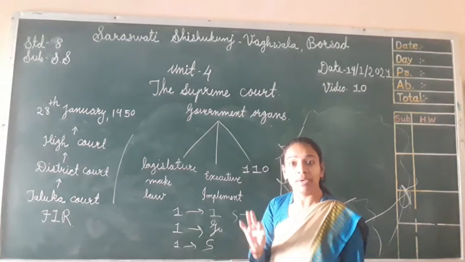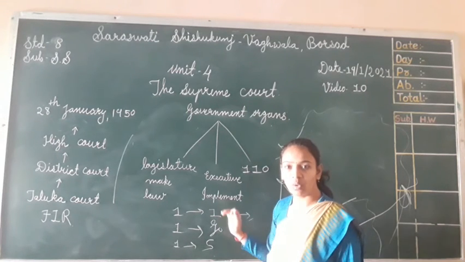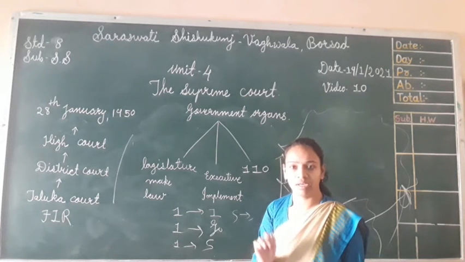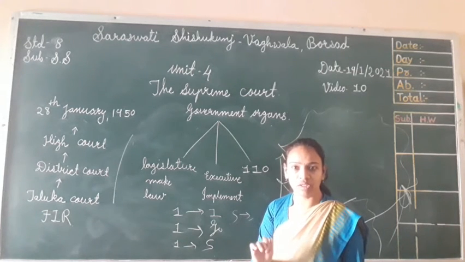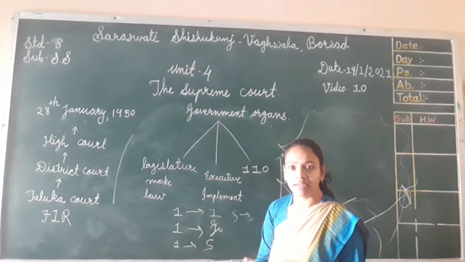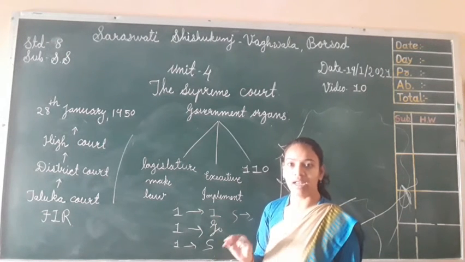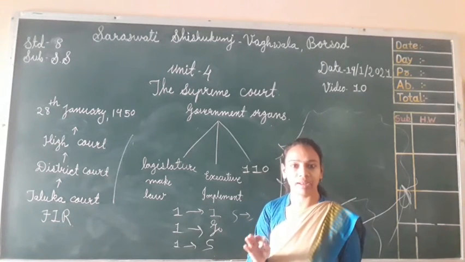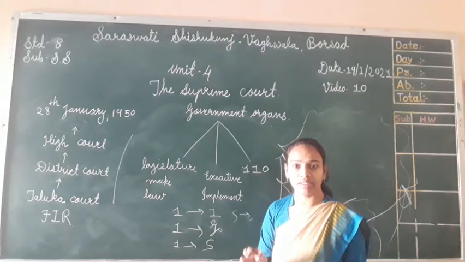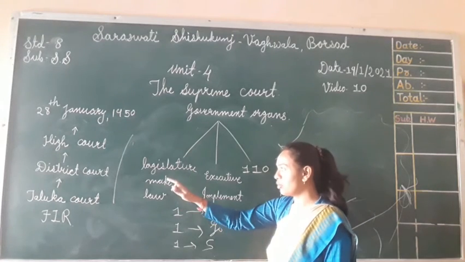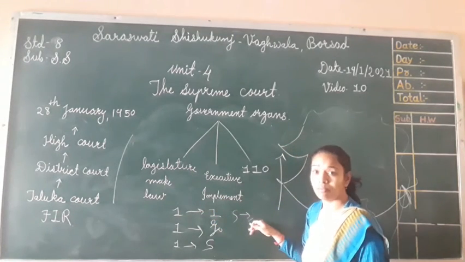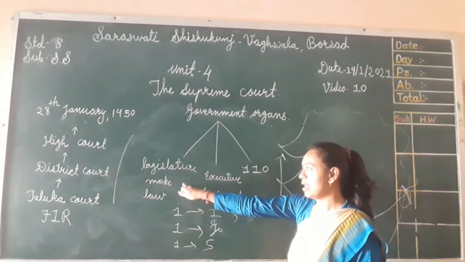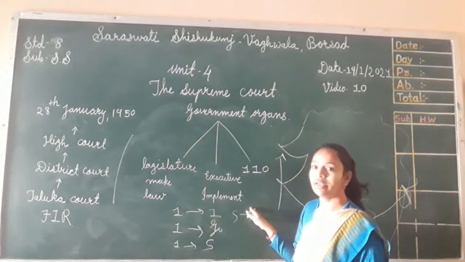Actually, because of this reason, any lower person is able to get justice in his favor if he or she is right. There is one rule in our constitution that the judiciary is independent. The judiciary is itself independent of the legislature and executive. It means in the functions of the judiciary, the legislature and executive do not take part.